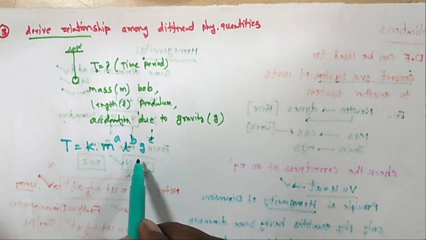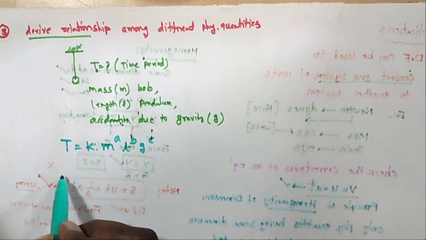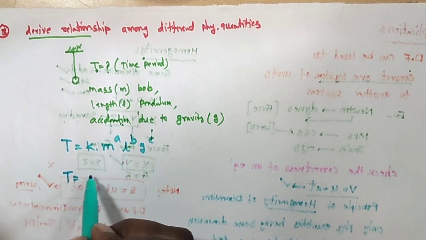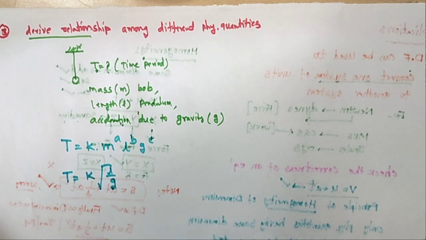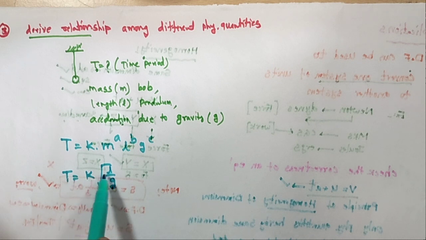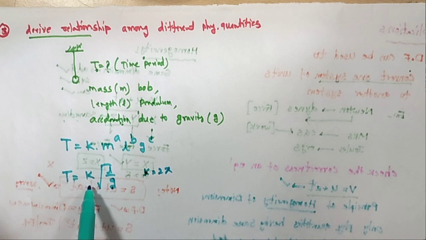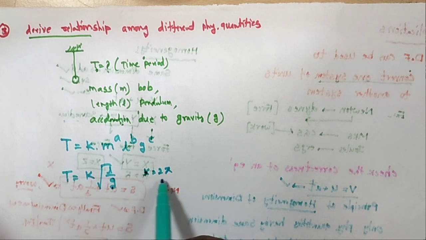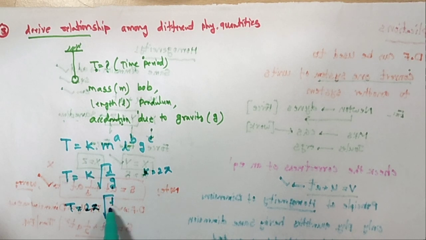By using the homogeneity application, finally you can get T is equal to k into root L by g. I am taking k is equal to 2 pi. This k value is not determined by the dimensional formulas. This is one of the drawbacks. So I am taking k as one constant, 2 pi. So finally T is equal to 2 pi under root of L by g.